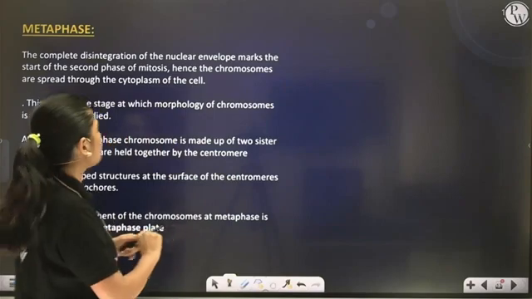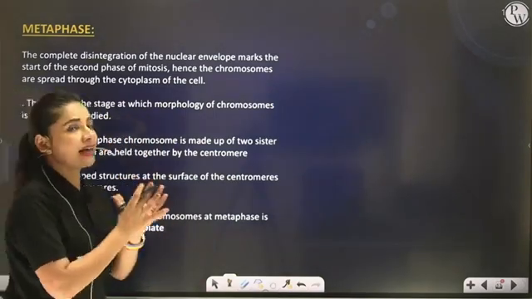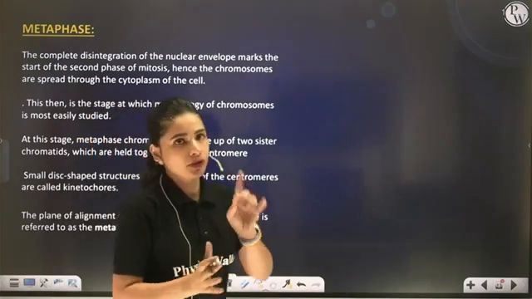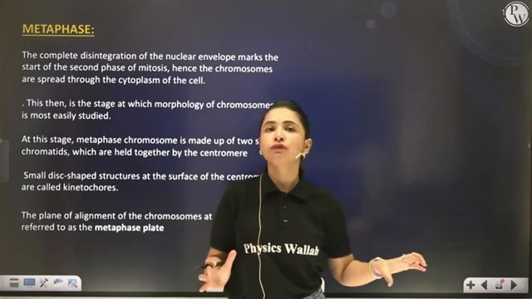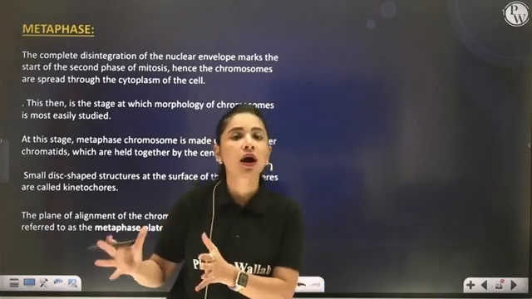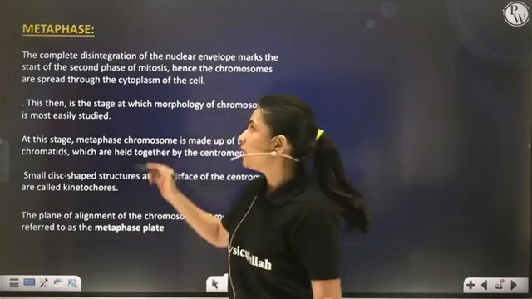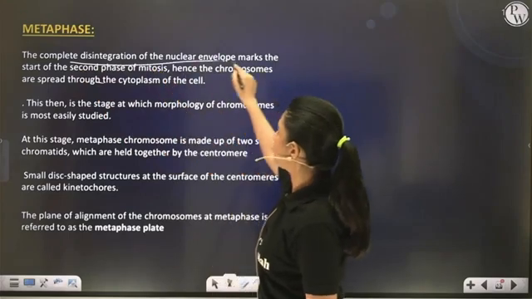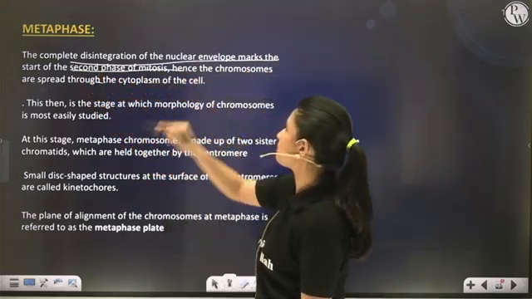So the metaphase stage is characterized by completely condensed chromosomes. First point. Second, complete disintegration of the nuclear envelope and other cell organelles also marks the beginning of metaphase. So the complete disintegration of the nuclear envelope marks the start of the second phase of mitosis.